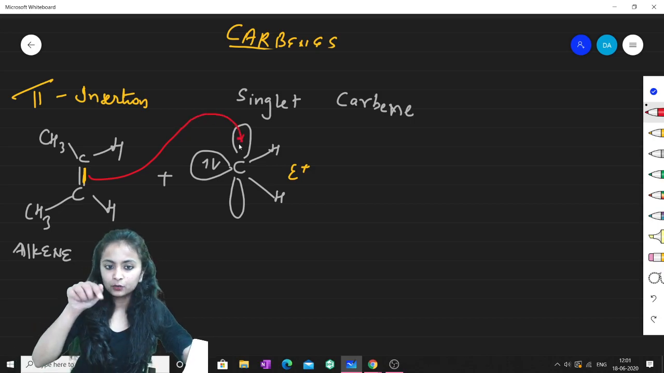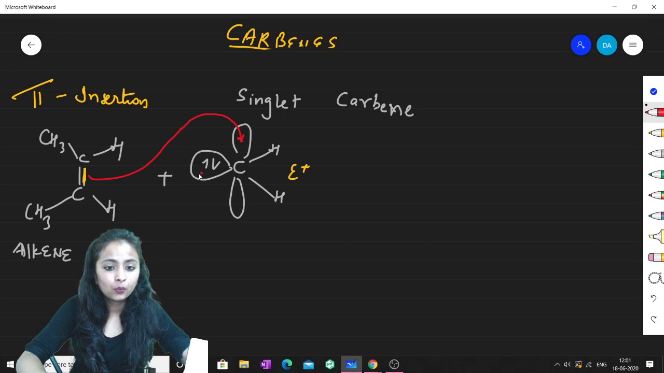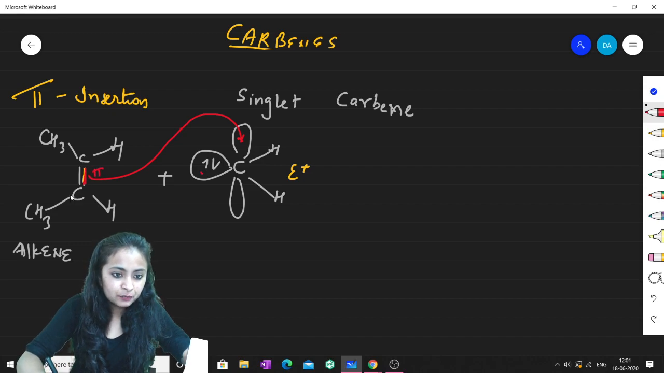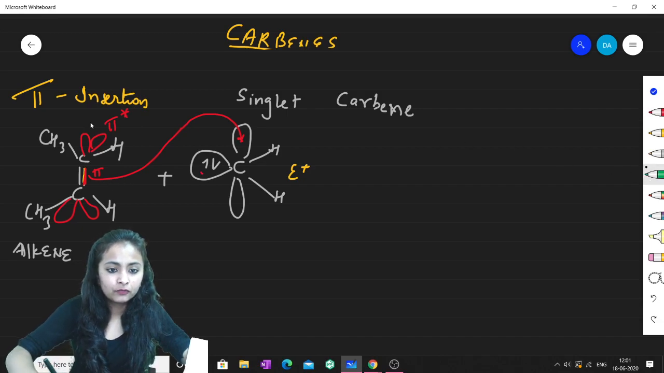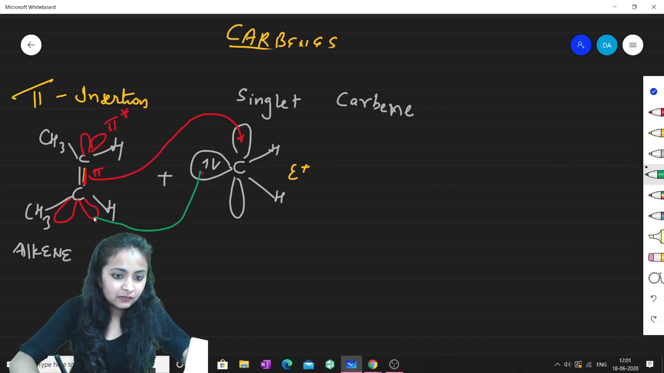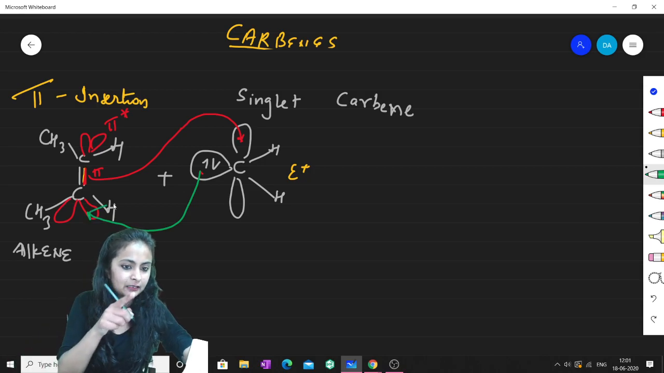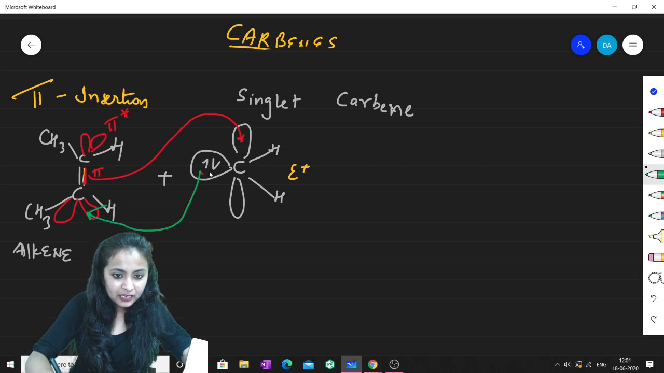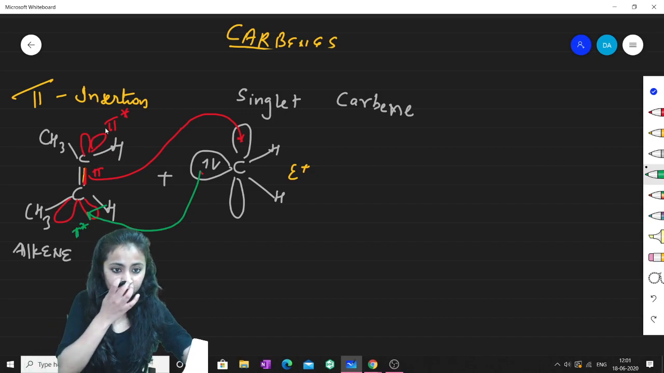It will enter into the orbital. Meanwhile this will move here, but here there should be some orbitals. As this is a pi bond, corresponding to this pi bond there must be some pi star orbitals. According to molecular orbital theory, pi star is an empty orbital. So there should be an empty orbital of pi, and in that pi bond there will be the insertion of these two electrons of the carbene like this. This will be pi star and this is pi, and this is the pi bond.